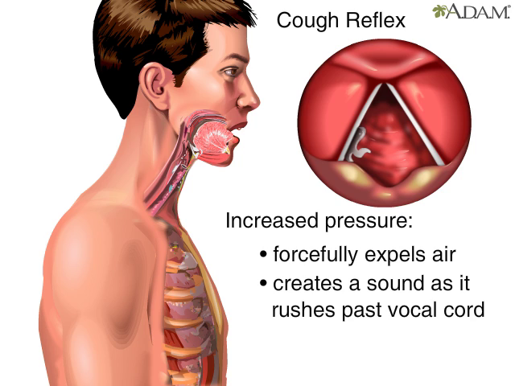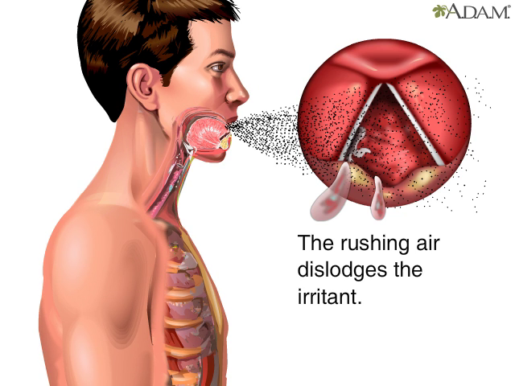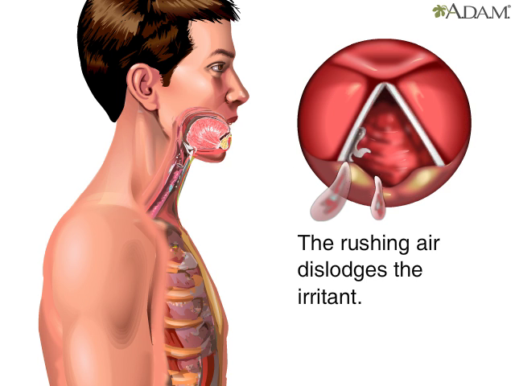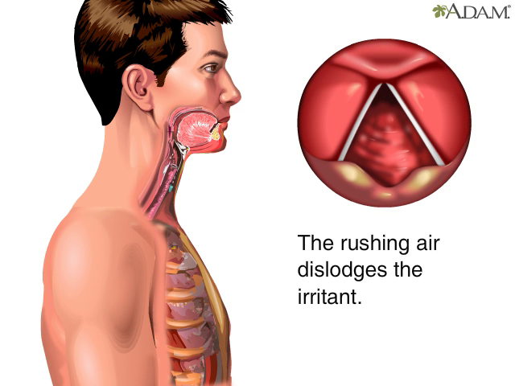Simultaneously, the man's head leans forward and his mouth opens. The vocal cord vibrates and a coughing sound is heard. The rushing air dislodges the irritant. The man is seen and heard coughing twice more. On the second cough, the pool of water within the vocal cords transforms into droplets. These expel from the man's mouth, making it possible to breathe comfortably again.